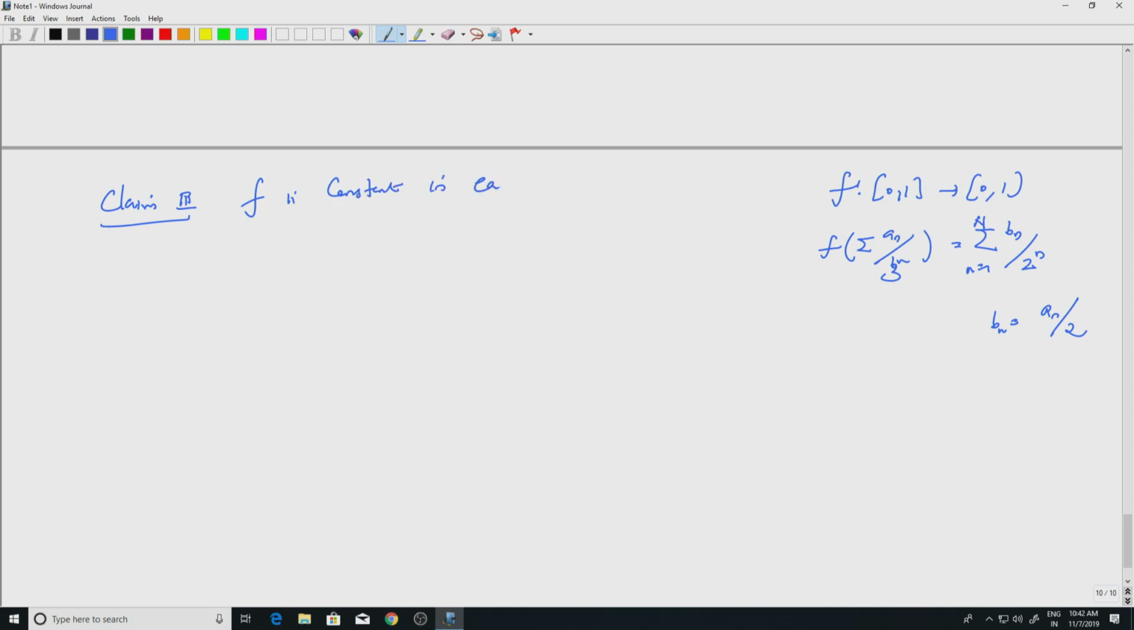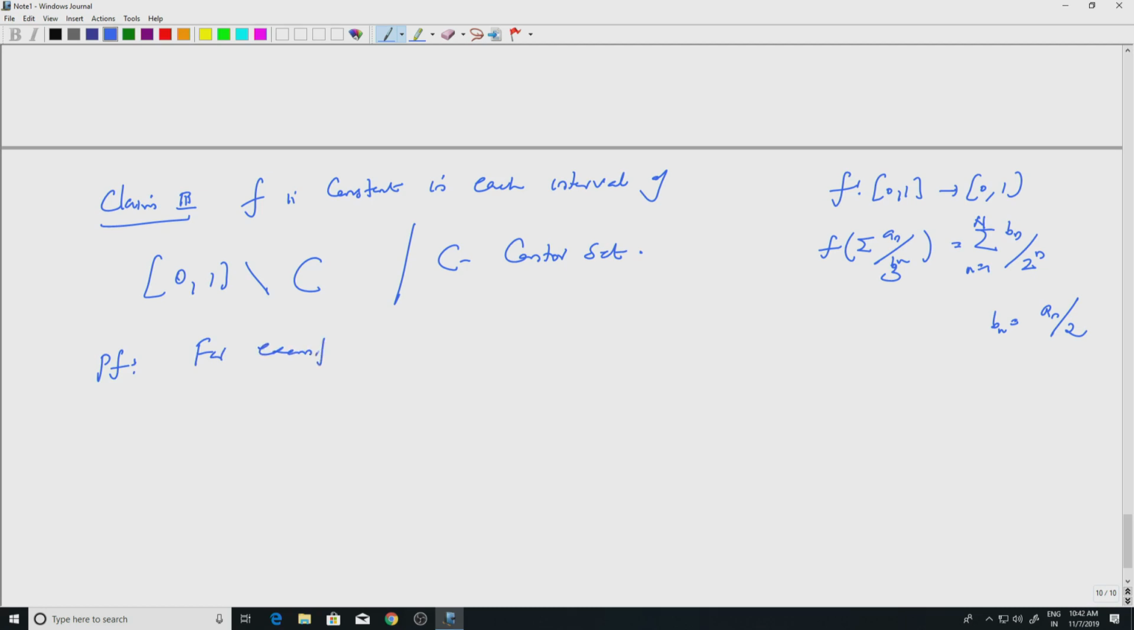Claim 3 is that f is constant in each interval of [0,1] minus C, where C is the Cantor set. So, this is not difficult to see, but let's look at the proof. Let us look at a trivial example just to justify that this is happening.